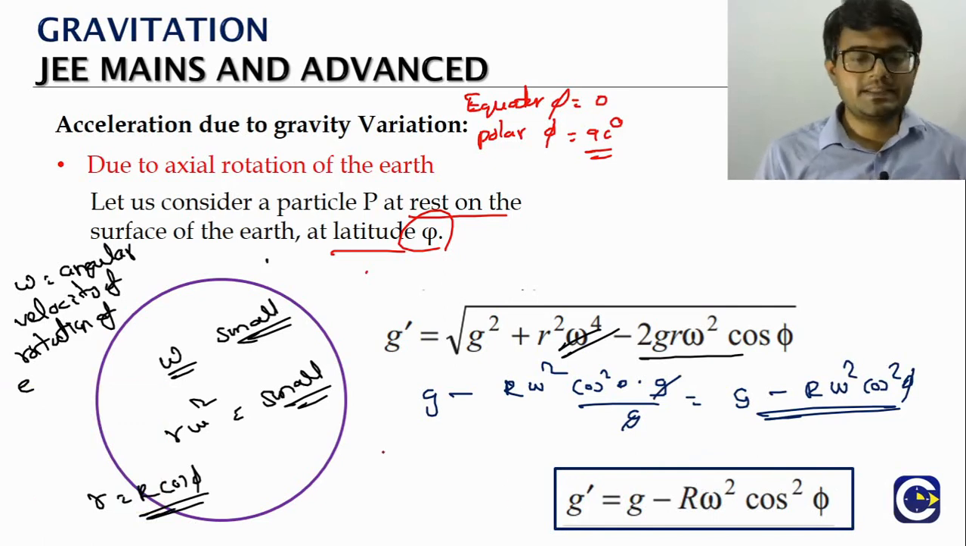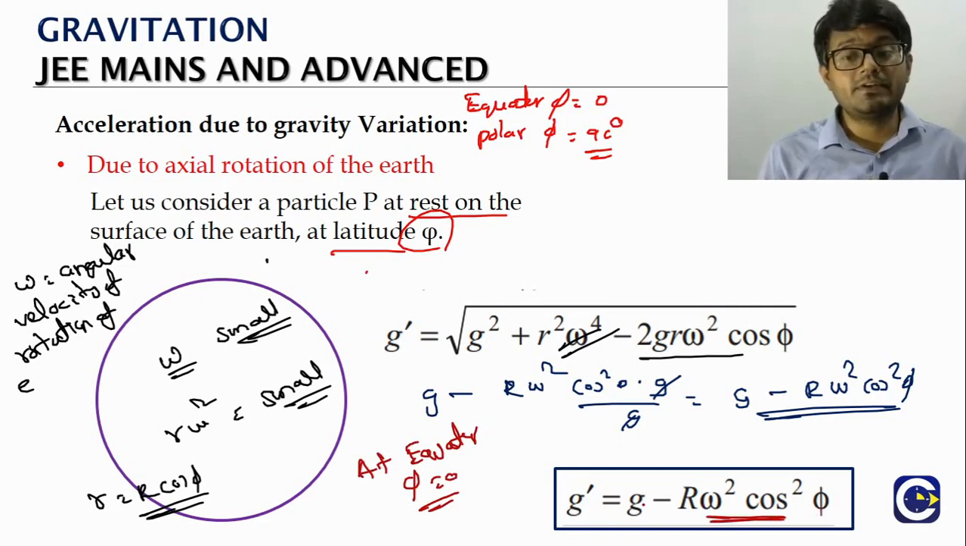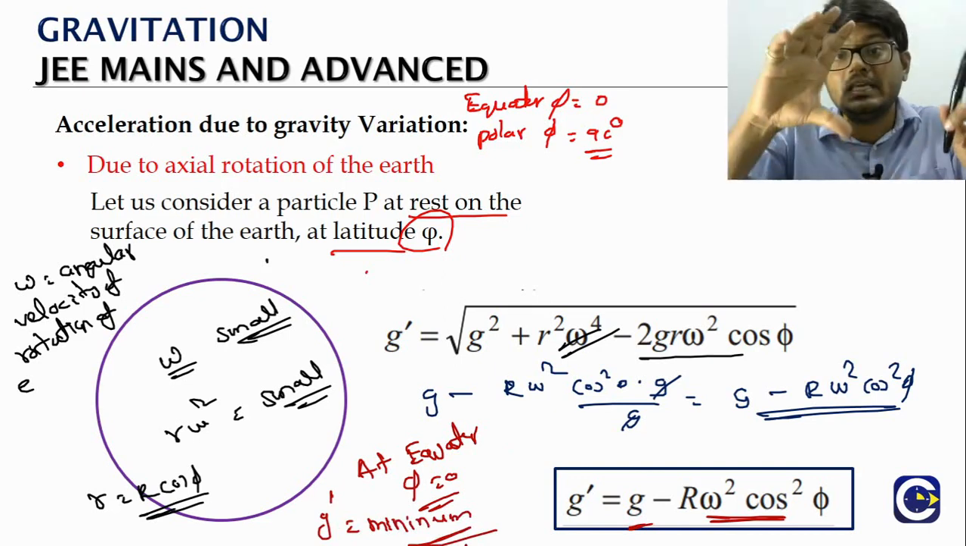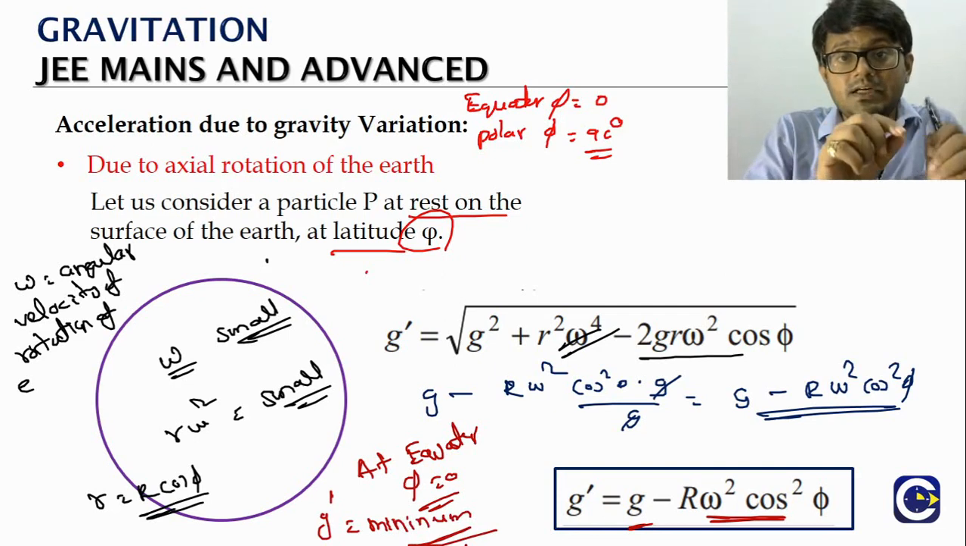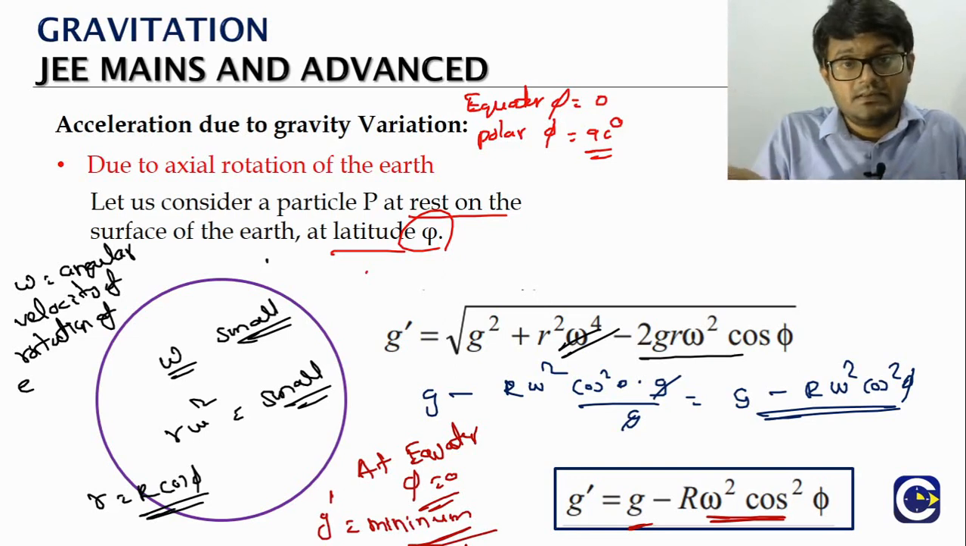Now the observation is, at the equator, since phi is 0, cos phi will be 1. So you can see we are subtracting the maximum quantity from the normal value of g, which means g effective or g dash will be minimum at the equator. Remember we got the same result from our previous discussion about the irregular shape of the earth. There, because at the equator the distance is longer, the conclusion was that g near the equator will be lesser. So here also we get the same conclusion. Because of the rotational effect also, g at the equator will be less.